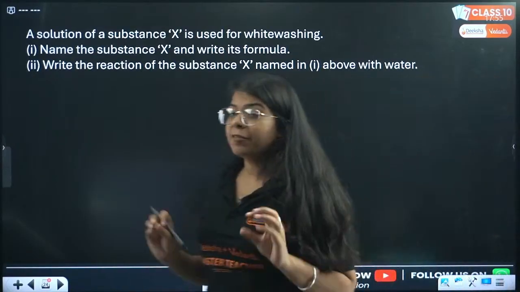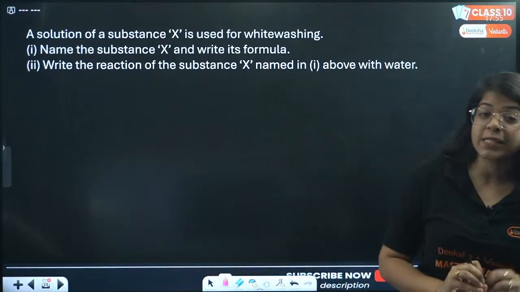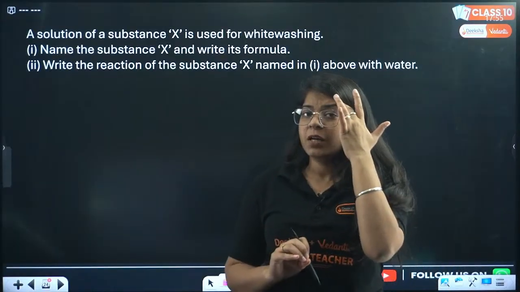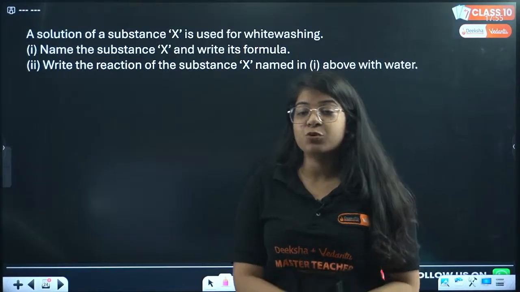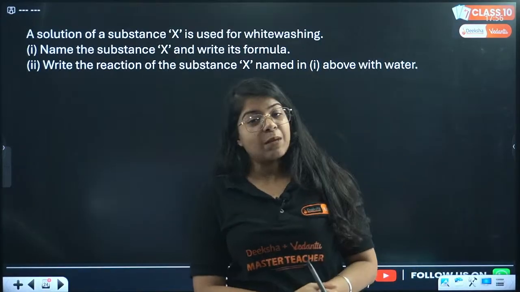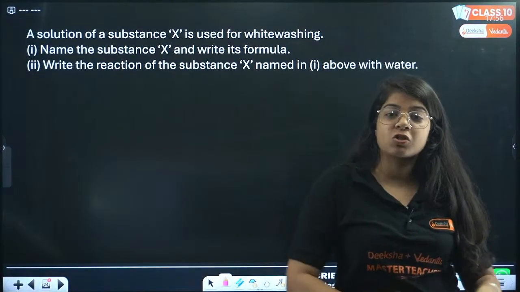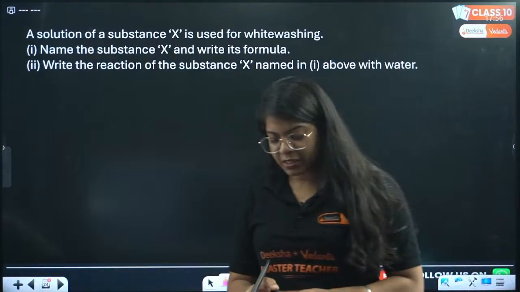Okay, everyone, give me the answer to this particular question. It's a good one. It requires a little bit of brain as well as a little bit of memory. A solution of a substance X is used for whitewashing. Name the substance X and write its formula. Write the reaction of substance X named in 1 with water. Do this fast.